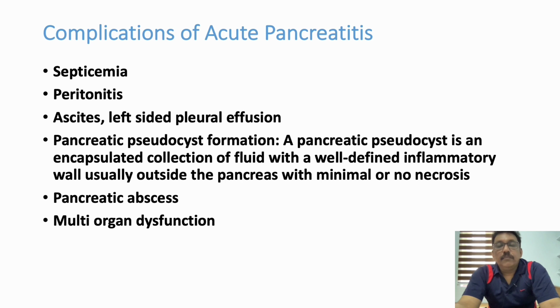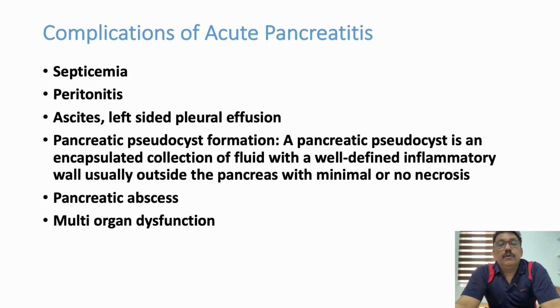Now there are a lot of complications which can be produced by pancreatitis. Septicemia is one of the important complications. Septicemia, multi-organ dysfunction that can lead to death. Peritonitis, again, pancreatitis can produce peritonitis because of chemical spillage over the abdomen. So it's chemical peritonitis.